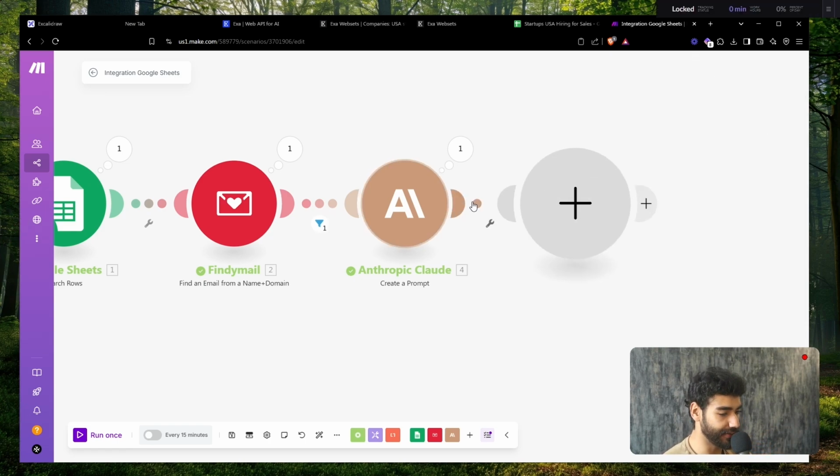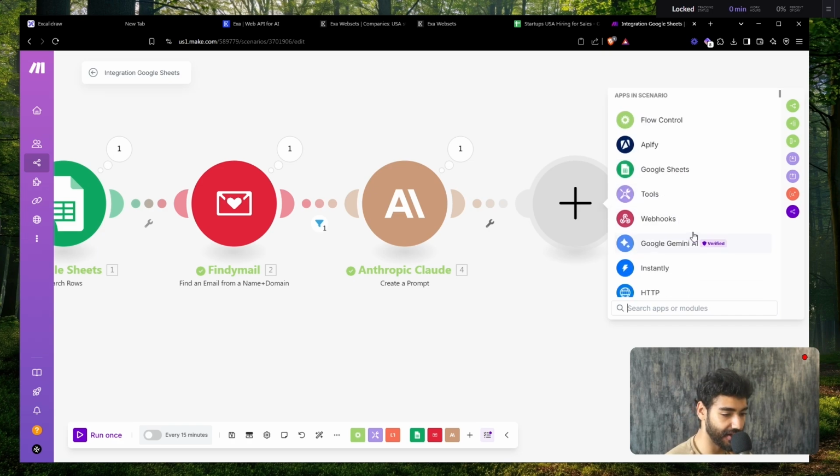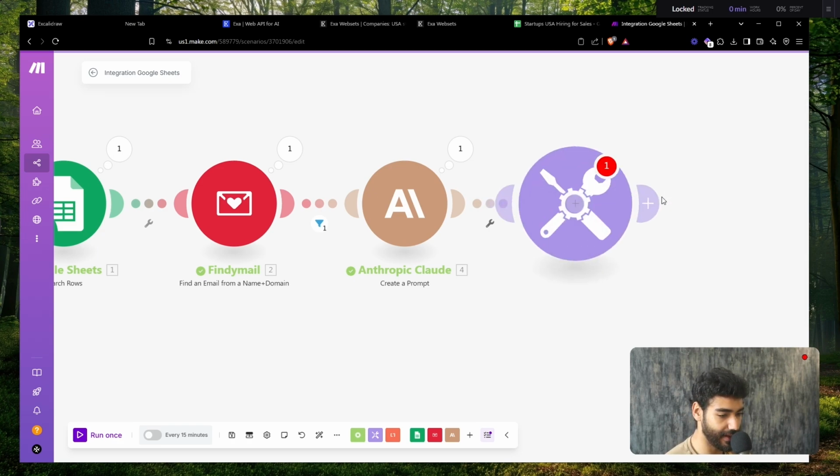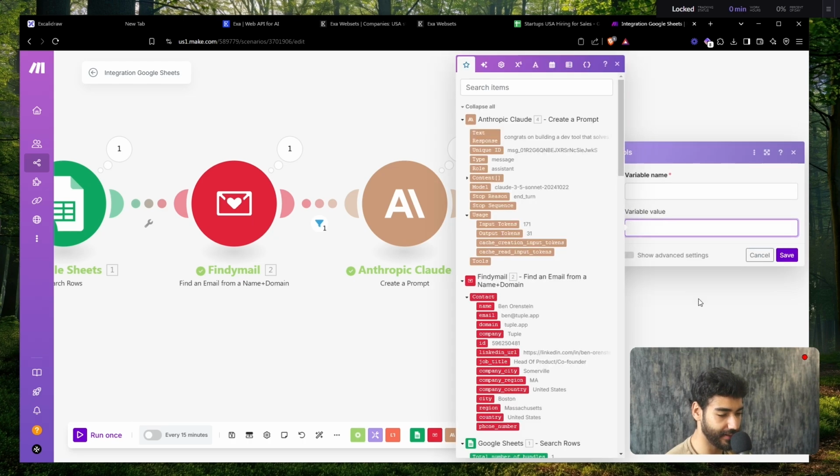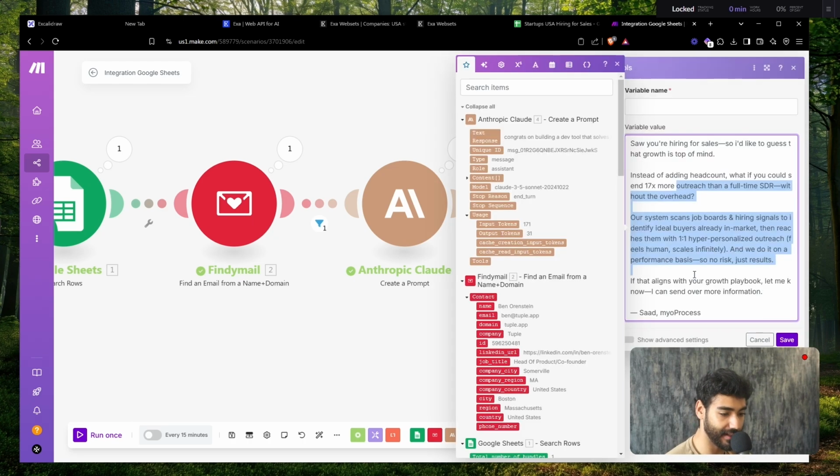So I'm going to click on this plus button right here. I'm going to show you guys how to generate a dream email. So look for tools, right? And it's going to be set variable. And then just paste in the copy right here. And the copy is going to be in the blueprint as always. And then I'm just going to name this dream email. So there you go, guys.